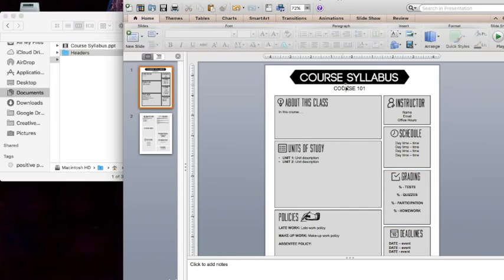So I hope that this has helped. By the time you're done, you will have a beautiful and modern syllabus that your kids will be able to read because it won't just be a wall of text.